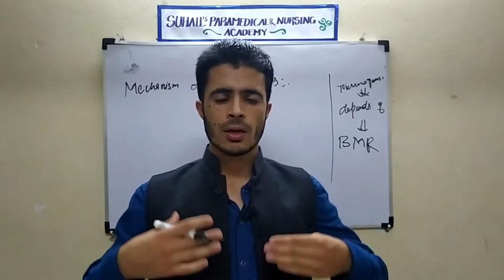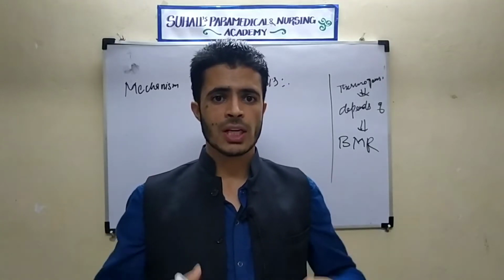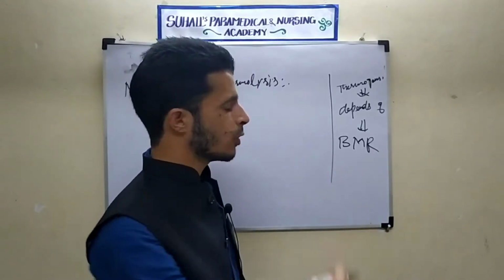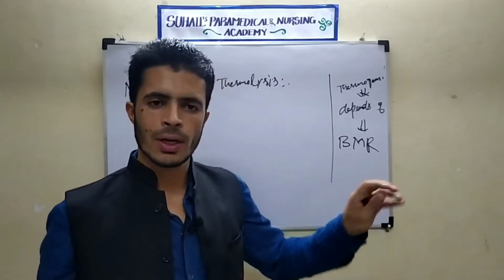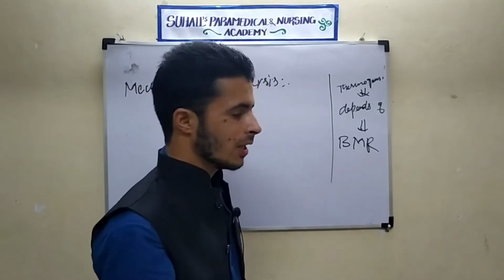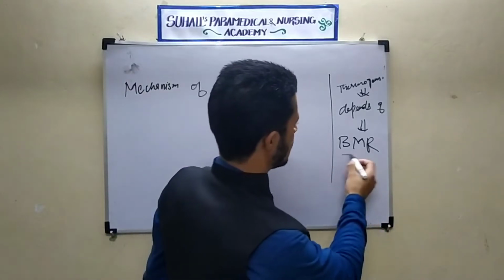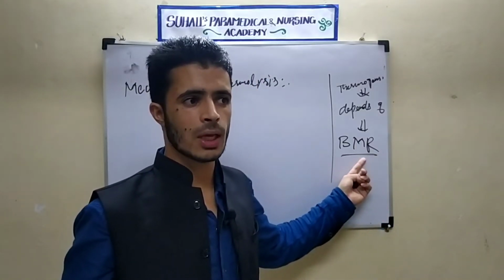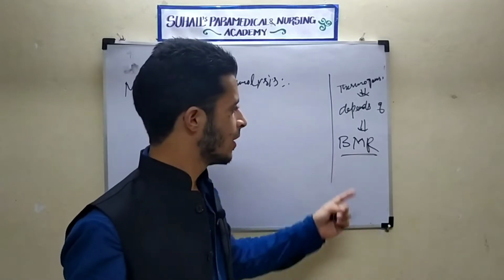There are lungs, the gastrointestinal tract, the respiratory tract, the renal system. All the systems require energy. Every system of the body requires energy to perform its work. So to perform its work at rest, this is called BMR. How many calories of energy does it need? How many calories of energy does the body need at rest?